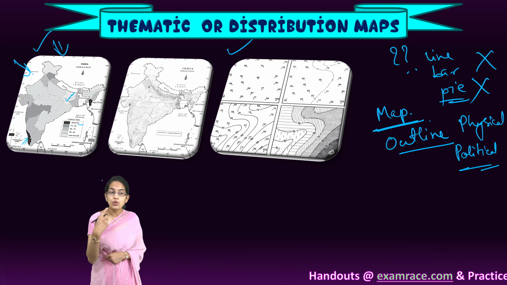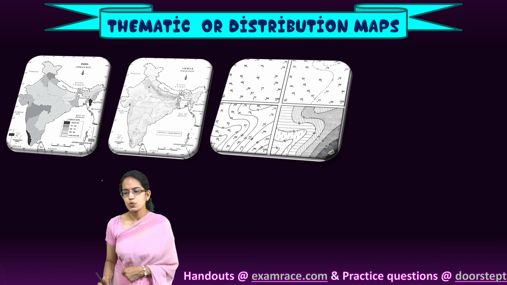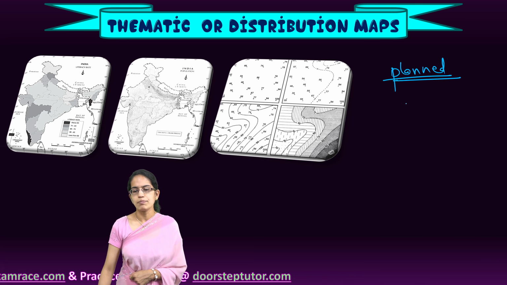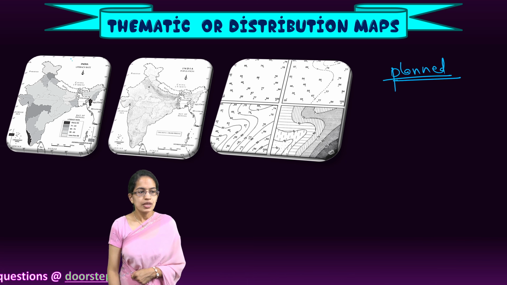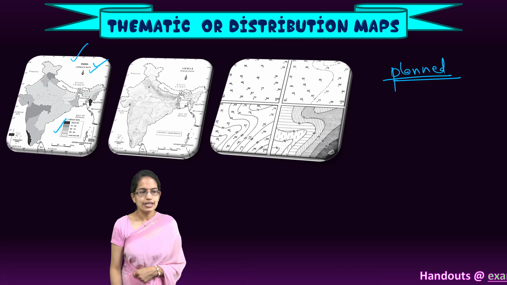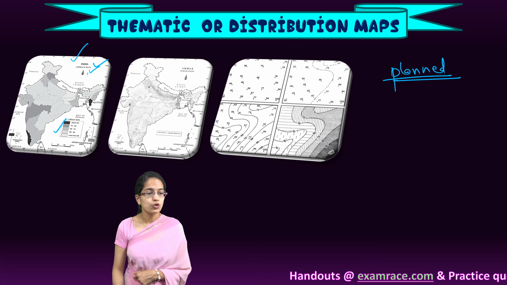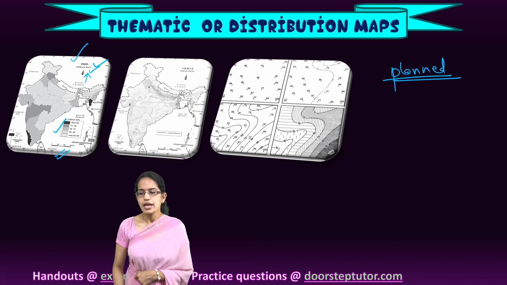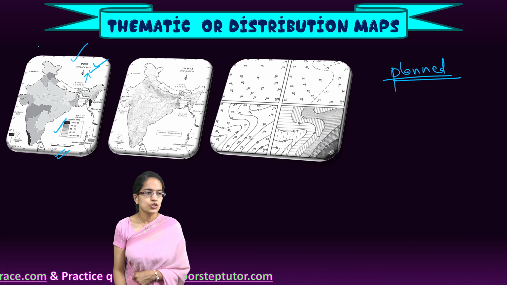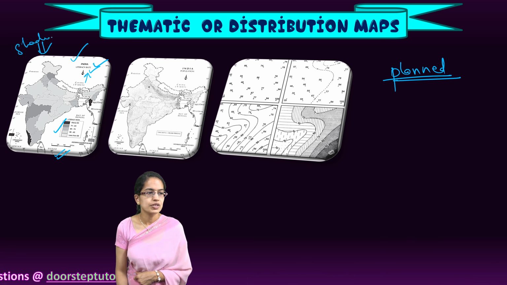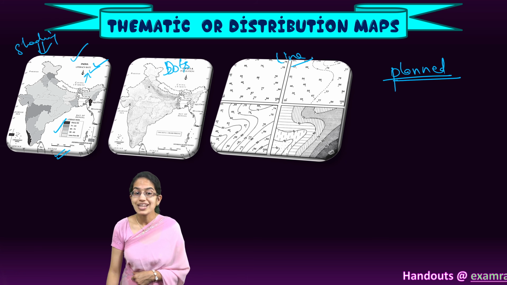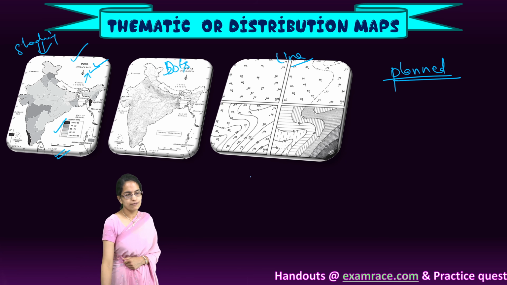Now what is the rule for drawing a thematic map? The first rule is that it should be a well planned map. For that we need the area to be cited properly, the name, the legend, and the title that should be given; here, India literacy rate is the title. North should be marked properly, you should have a legend, a scale for the map, and then a suitable method, whether it should be a method of shading, putting dots, or representing through lines. All these methods are known by different map names.